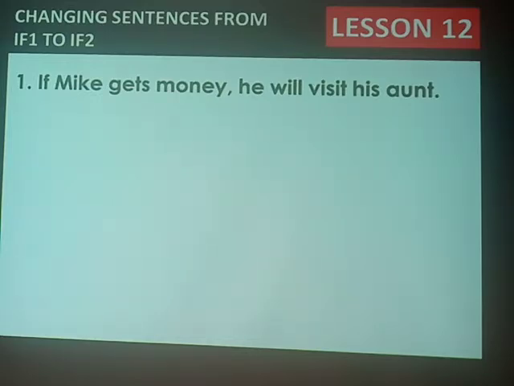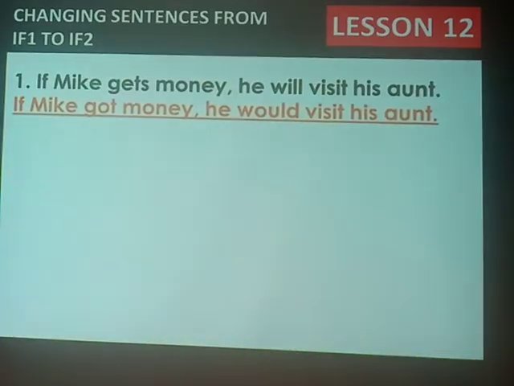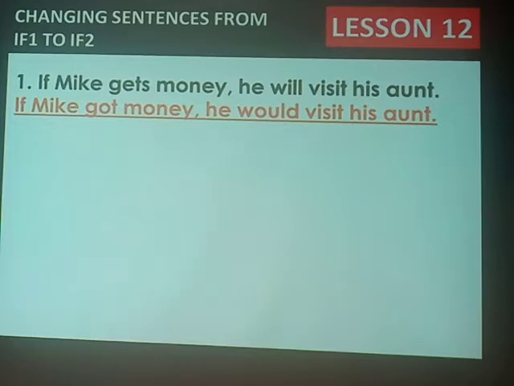Okay, when we change to if two, we have said that in if two, we must have a past simple tense in the if clause and a future simple past in the main clause. With future simple past, we use would as a helping verb plus an infinitive verb. So the answer here should be, if Mike got money, we change get to its past simple form, that is, got. If Mike got money, he would visit his aunt. Hope that is clear.